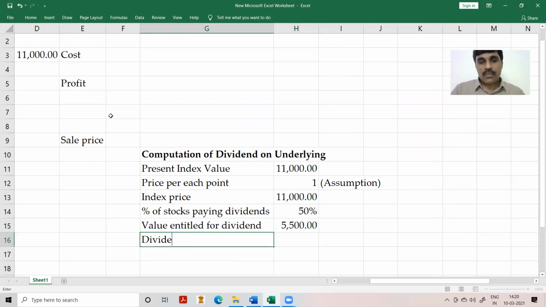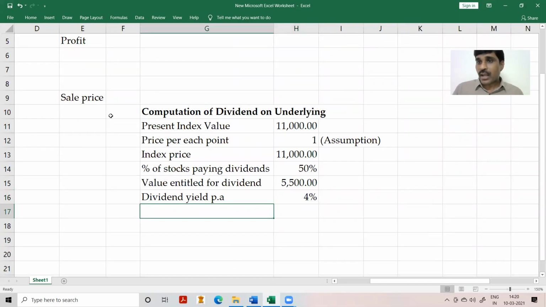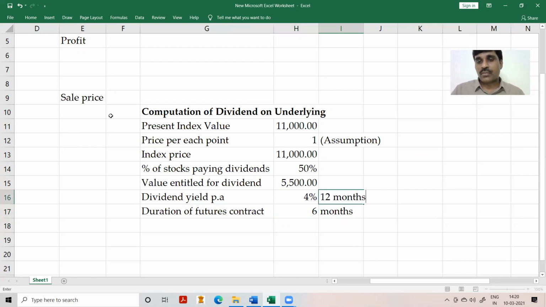Next, dividend yield per annum. How much have they given? 4%. That is 4% per annum. But what is the duration of the contract? Duration of futures contract is 6 months. This 4% is for 12 months. So therefore, dividend for 6 months.